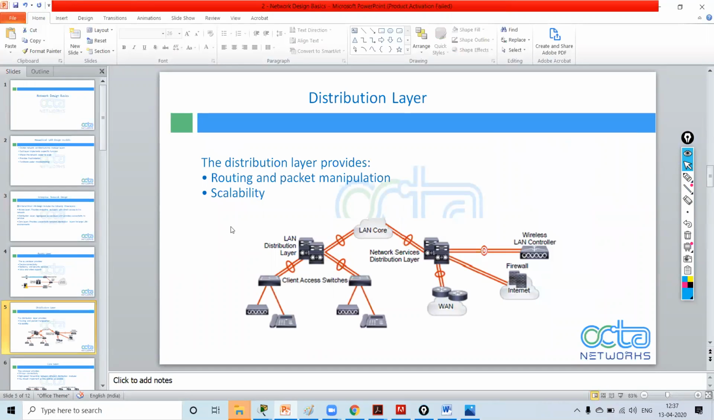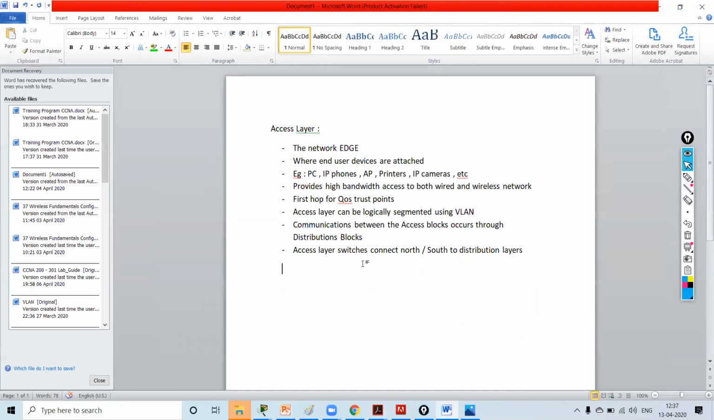Distribution layer switch. The distribution layer provides routing and packet manipulation, scalability. It provides us the scalability. You can scale your network, you can expand your network, just connect a cable to the distribution switch and you can add one more access layer switch. So this is distribution layer. All the access layer switches are connected to the distribution layer switch. Now what is the function of a distribution layer switch?